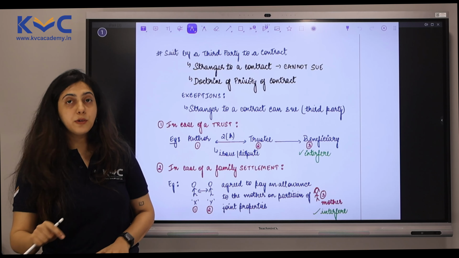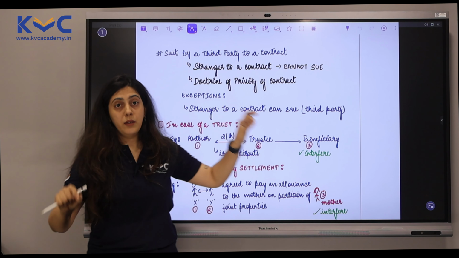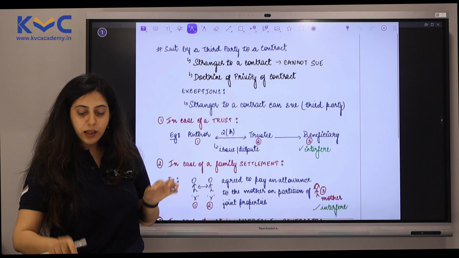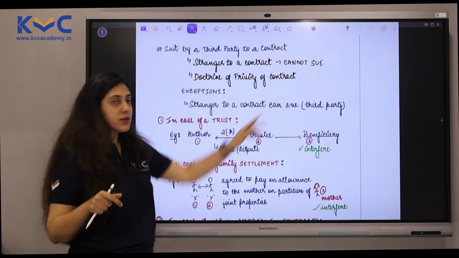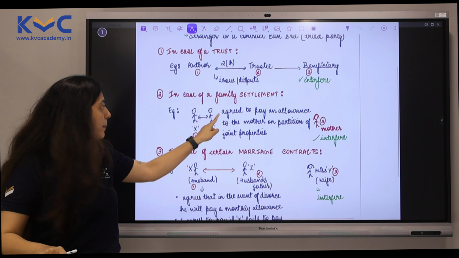Suit by a third party to the contract. General rule, a stranger to a contract cannot sue, but we have exceptions, and in these exceptions, even a stranger to a contract can sue. We have a few exceptions in case of a trust, in case of a family settlement, in case of certain marriage contracts. You have to give an explanation to these points as well.